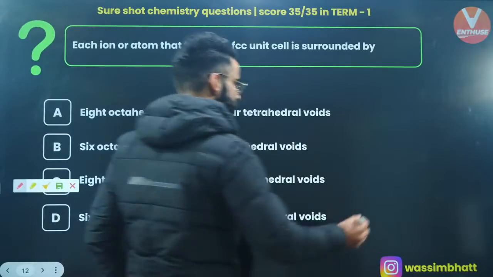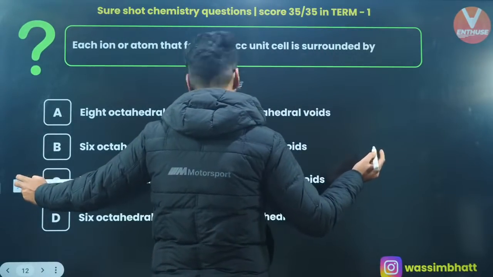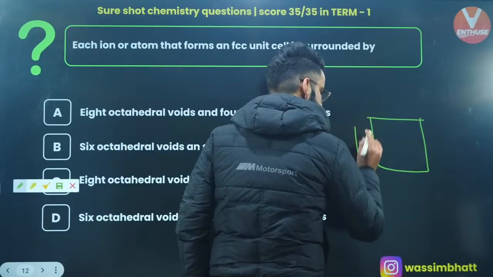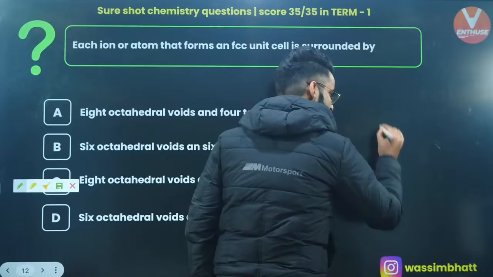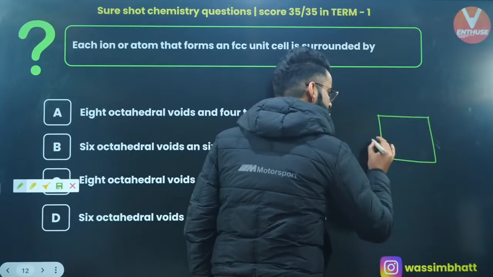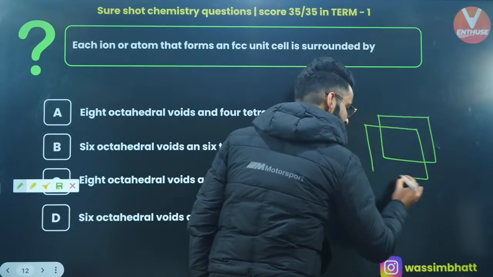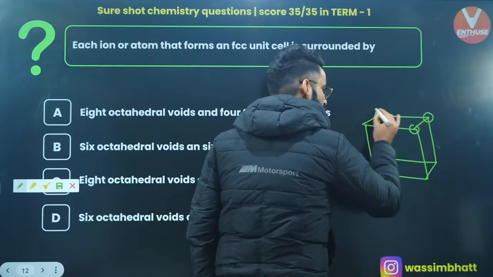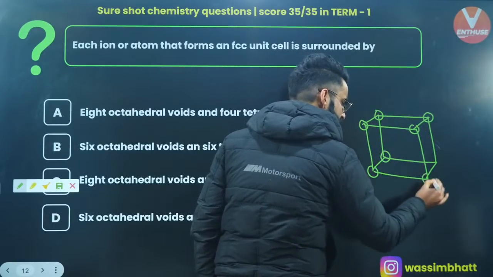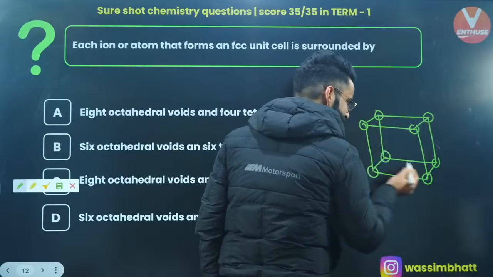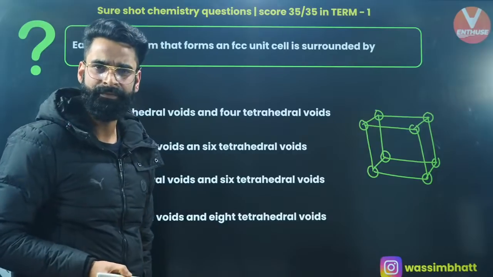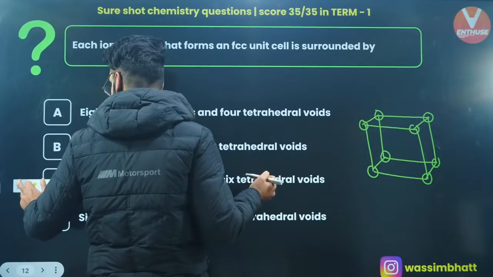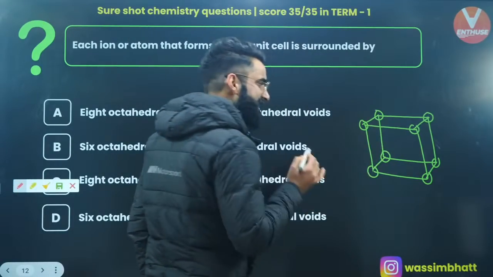Have a look, guys. If you look at a face-centered cubic unit cell, let me draw it properly so that you can understand. I'll be showing you the octahedral voids. These are the corner particles first of all, and apart from these we have the face-centered particles, present at the center of each face. Now, in FCC, where do we have the octahedral voids? We have them at the edge centers.